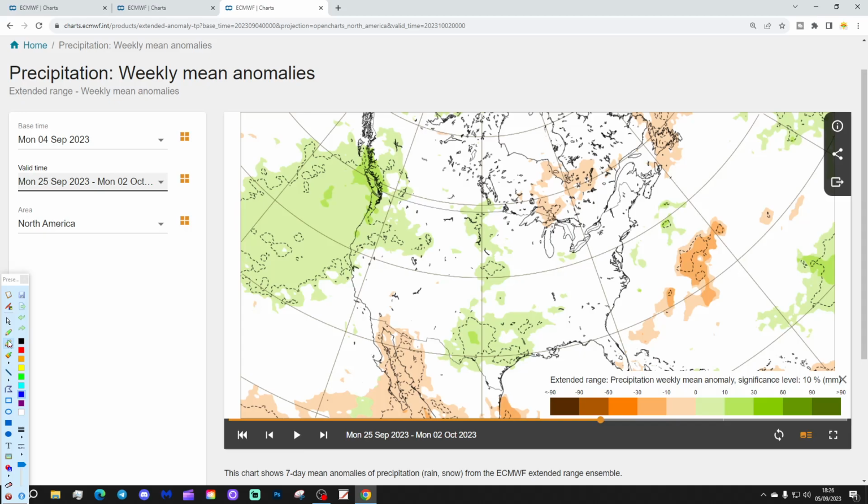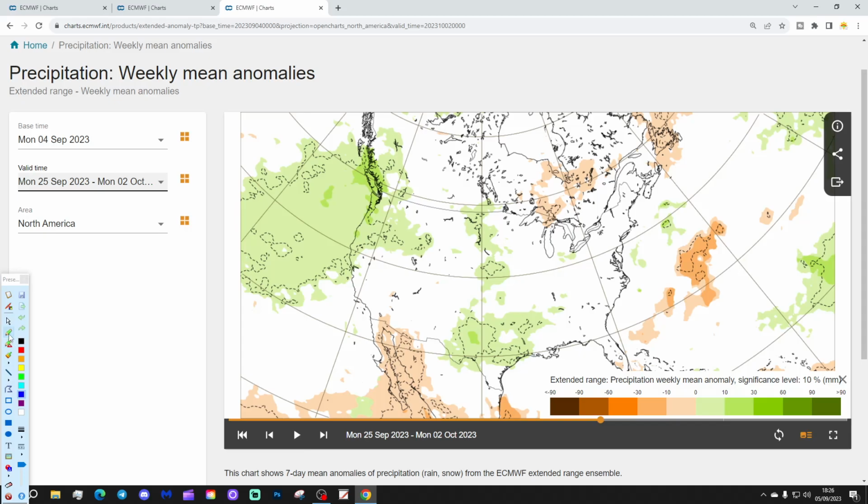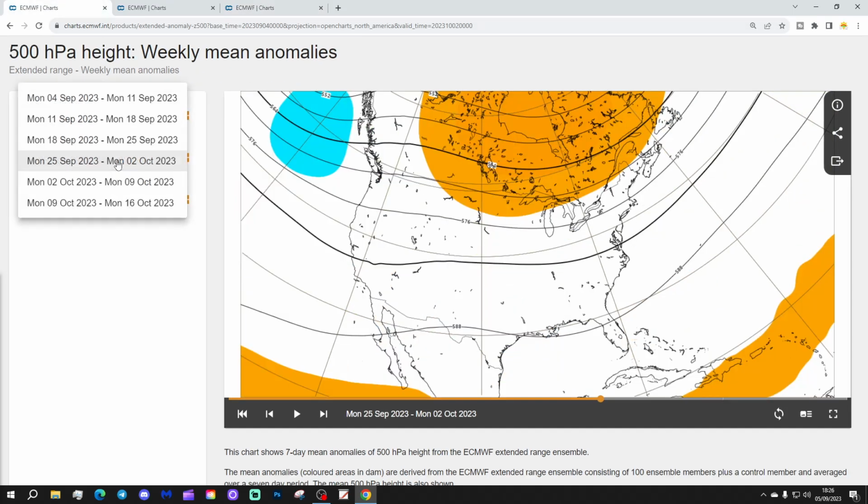As far as precipitation is concerned, gradually turning more unsettled as well. So wet in the northwest, wet into the central parts of America too. So it looks like things are gradually turning a little bit more unsettled. Again, we see some of those southern states where it has been so very, very dry, from Texas, for example, back towards maybe Oklahoma, where it has been so dry through this summer. Just maybe hints that we've got some useful autumnal rains beginning to get going as we go through the course of this September.